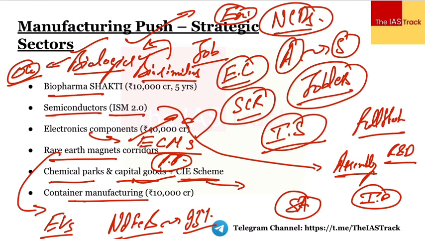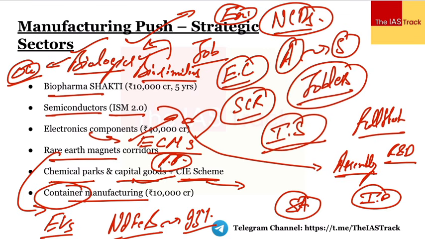Next, we have the container manufacturing. So we have focused upon a particular scheme which is container manufacturing. Very important. Containers are very important as far as the overall export import, EXIM, is concerned. तो यहाँ पर हमको containers चाहिए उन export या imports के लिए. तो we'll be focusing right now.